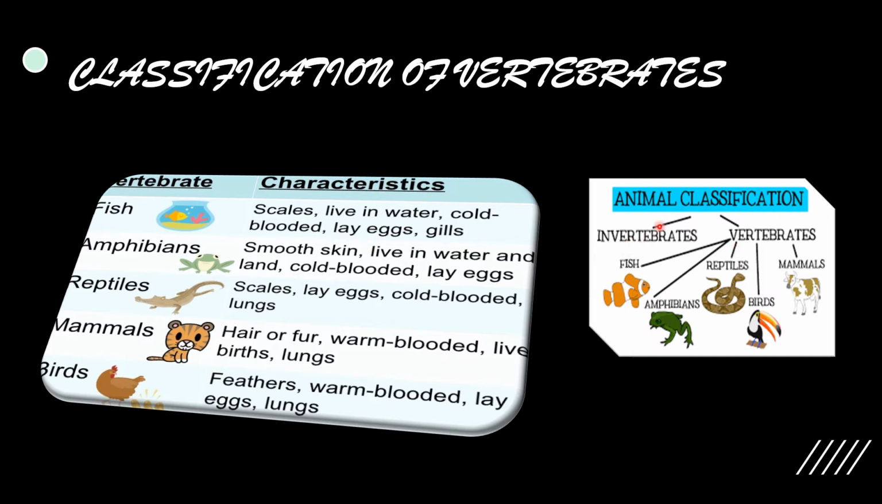So this is the animal classification. All animals have been classified into two main groups. One is invertebrate, another one is vertebrates. And these are the subdivisions of vertebrates: fish, amphibians, reptiles, birds, and mammals.